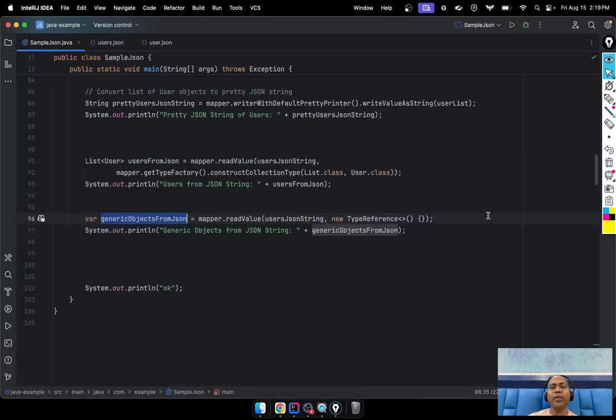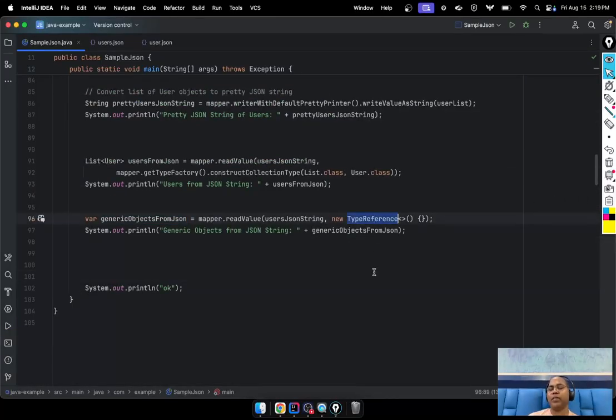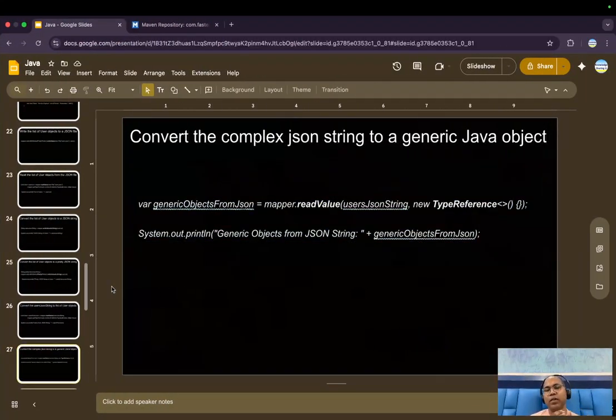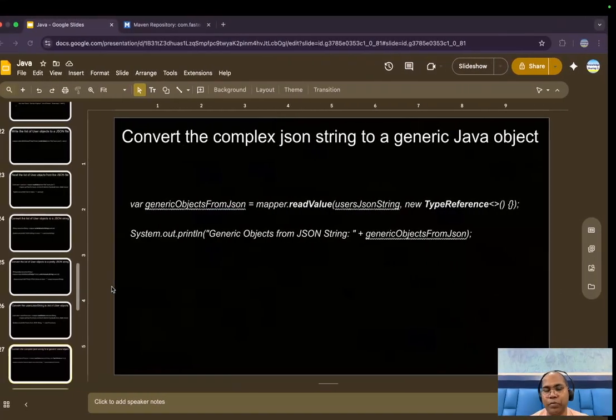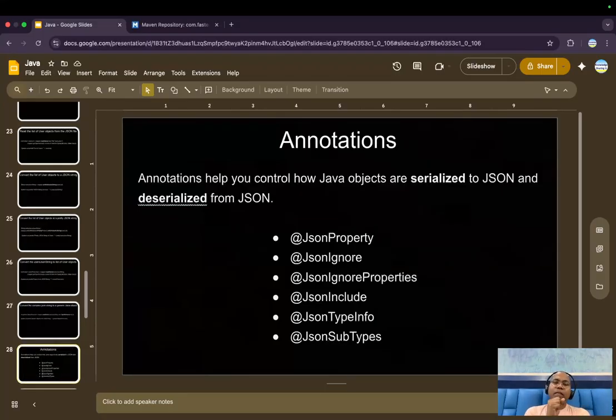And now you can do whatever operations you want. So sometimes you want type inference automatically, you can say dynamic type identification. So these kinds of operations you can do, maybe one object from JSON to Java object, a string to a Java object, or maybe collections of users, whatever you have, you can do. Okay, so the last part remaining is about annotation.